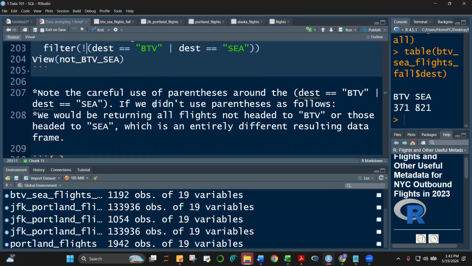Okay, and then I think I gave you some notes here. Careful use of the parentheses around the destination. For example, if I didn't use parentheses around the destination, what will happen? We would be returning all flights not headed to BTV or those headed to shuttle.